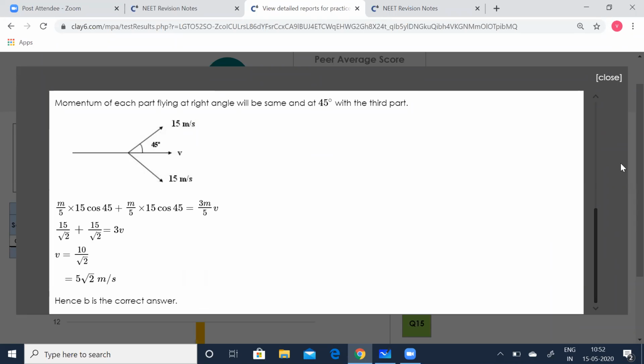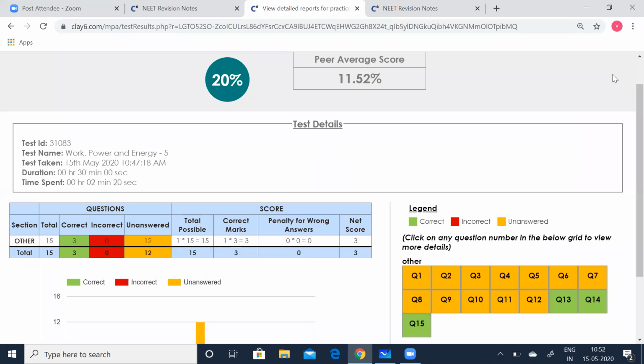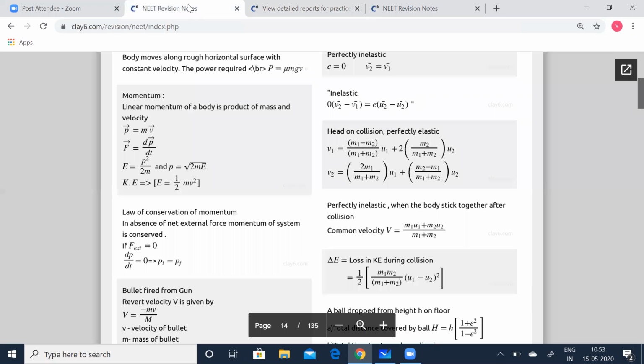So with this, you can take the test any number of times, go to the NEET revisions, and make yourself thorough with each chapter. You can take the chapter wise tests. You have lots of tests chapter wise. So make yourself thorough with the information given in the NEET revision tests. Make yourself thorough with the formulae. Read the question properly, because it is only half an hour. By practicing more and more frequently, you can manage your time during your exams. So this is going to be of real help.